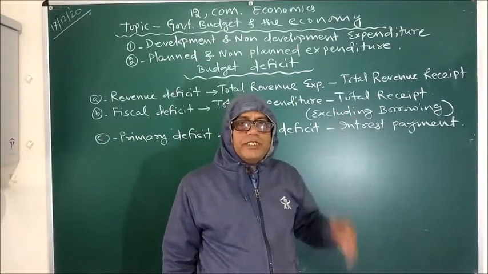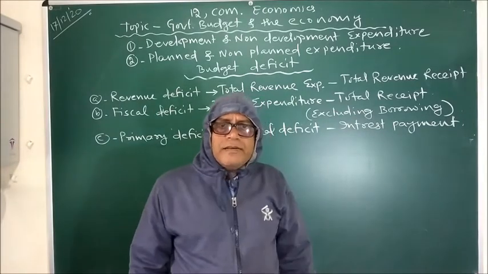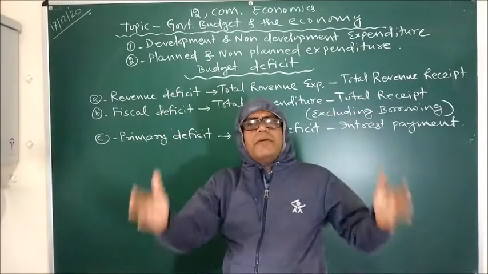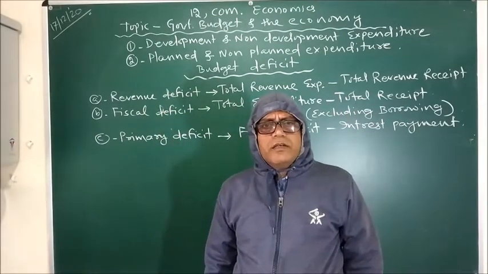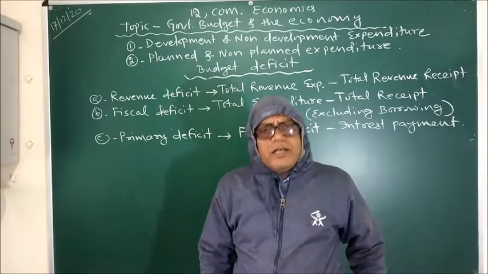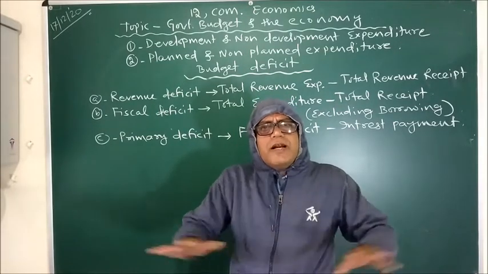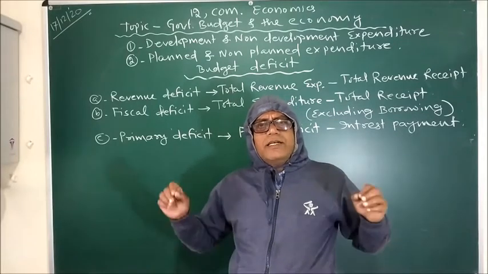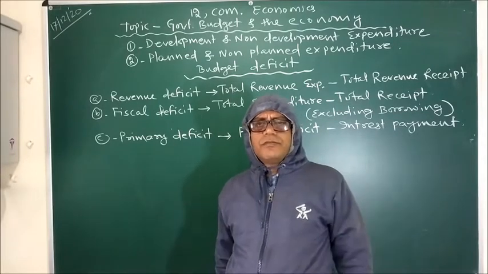Those are revenue receipts. And to understand better, what does it mean if there is a revenue deficit in our economy? It means that government has simply failed to meet its maintenance cost.